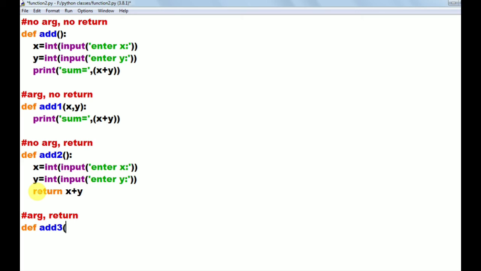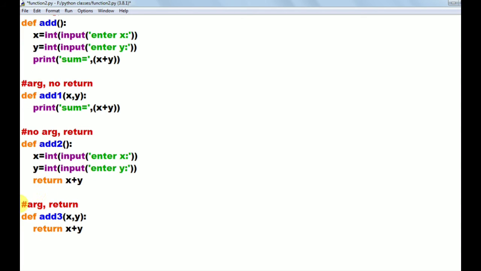Okay, this is the argument and return way. So I am taking two arguments here, x comma y. I want to return the x plus y value, so write return x plus y. So this is the fourth way. Here we are taking arguments and that is also returning the value.